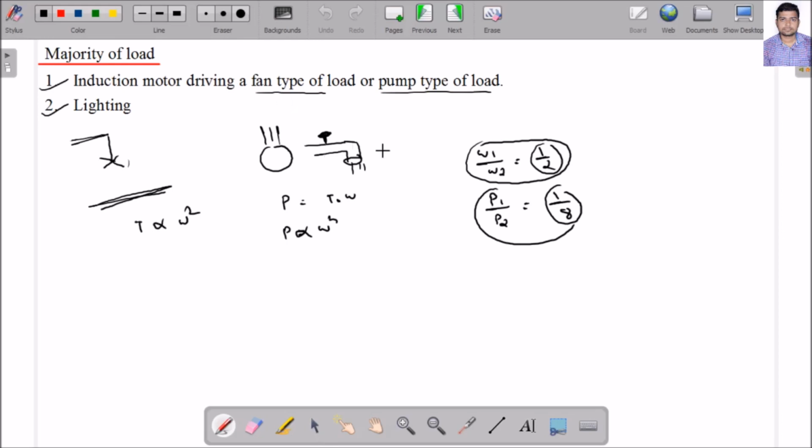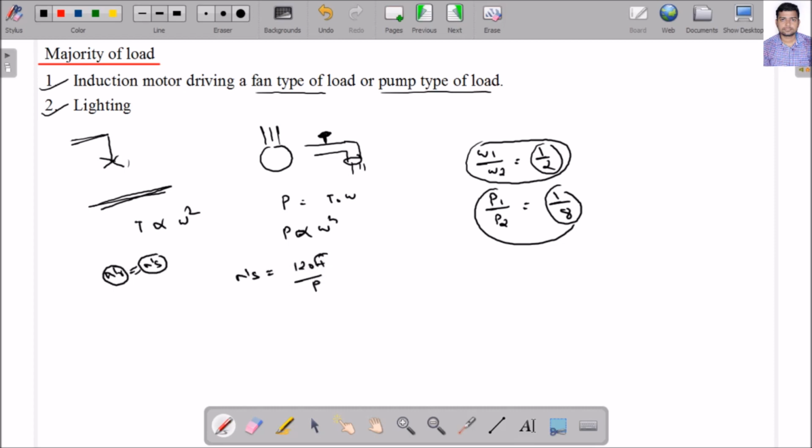Then the concept is, how can I decrease the speed? Then what is the concept of the induction motor? The concept of the induction motor is, the rotor is always rotated close to the synchronous speed. We know that the rotor speed Nr is very close to the synchronous speed. So if the synchronous speed decreases, the rotor speed also decreases. Then what is the relation of synchronous speed in terms of frequency? Ns equals, we know, 120 F by P.